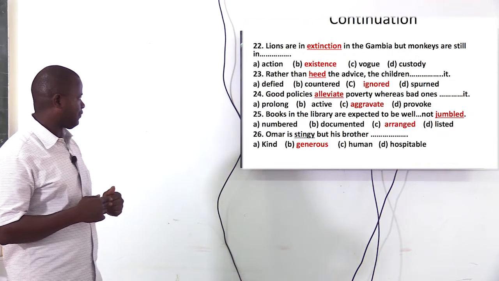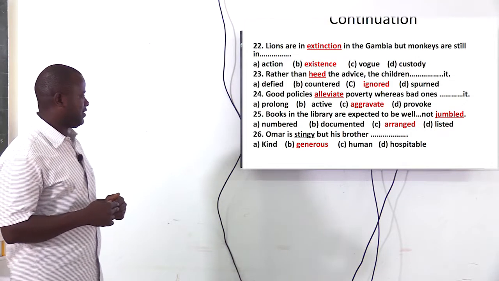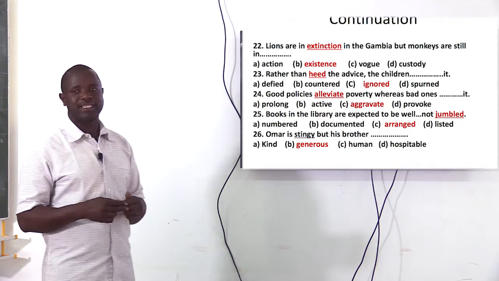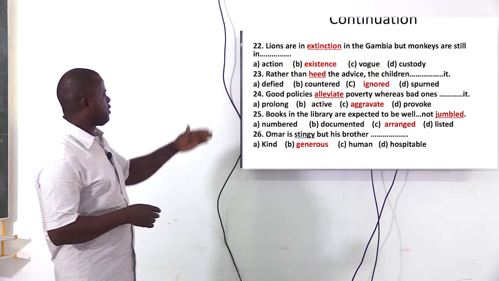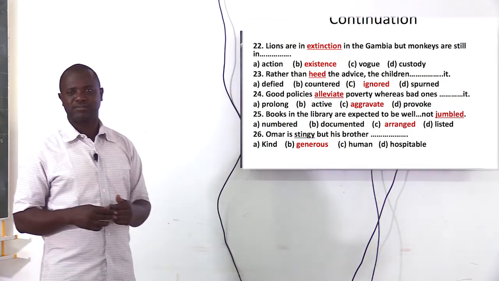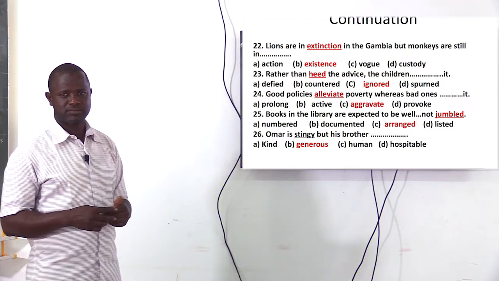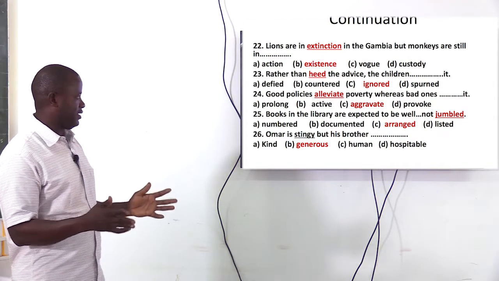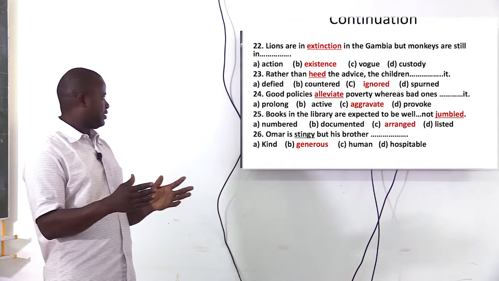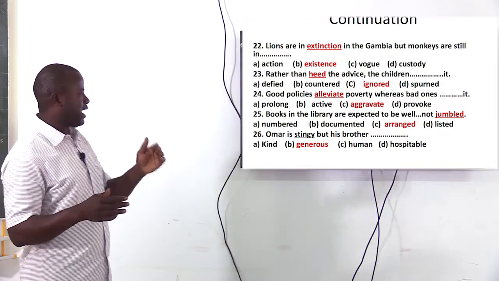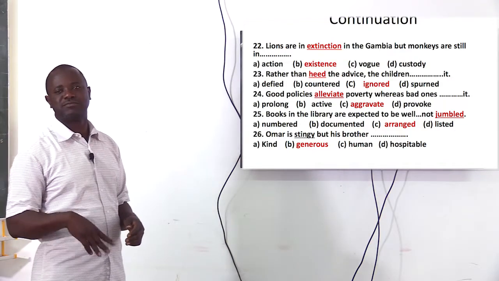Number 24, good policies alleviate poverty, whereas bad ones aggravate it. So the word with an opposite meaning to alleviate is aggravate. If you have good policies in governance, it alleviates poverty. But bad ones will always aggravate it.